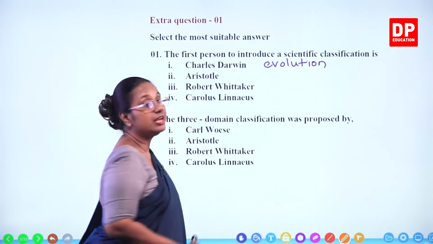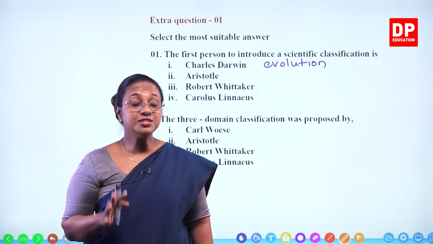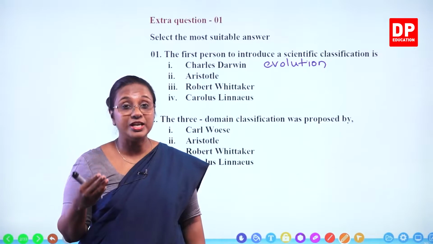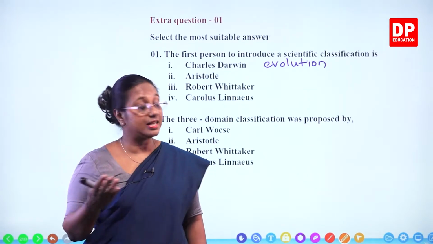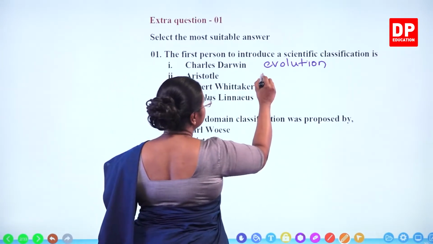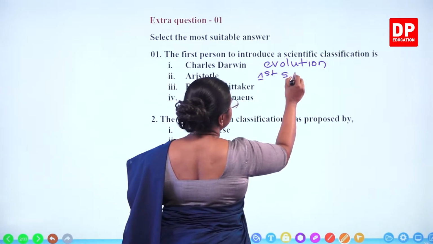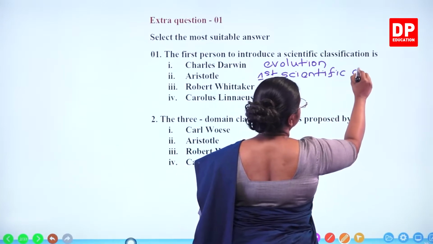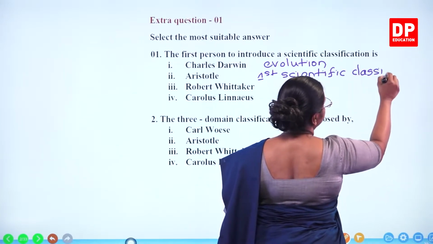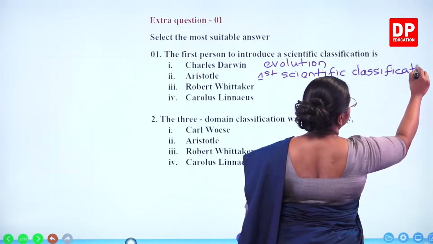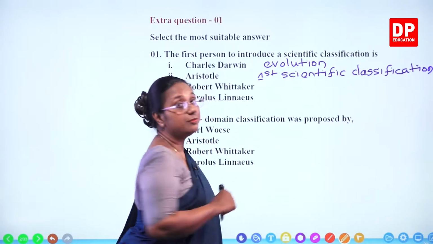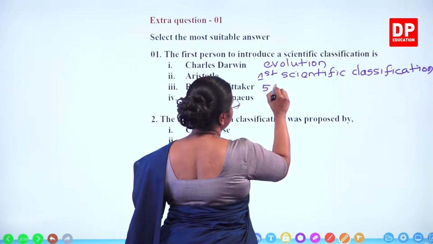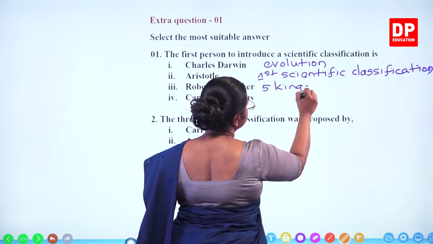Then we have Aristotle. You can remember students, 4th BC, before Christ. He was the first philosopher to introduce the scientific classification. So here he is the person who introduced the first scientific classification. Then we have Robert Whittaker. What did he introduce? The 5-kingdom classification.